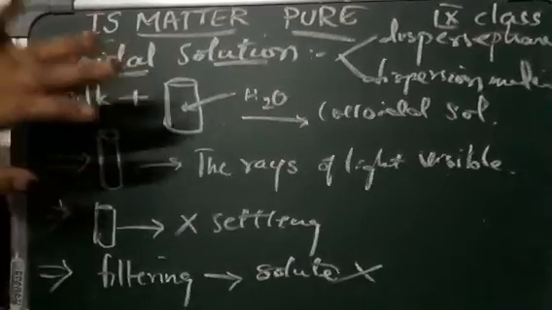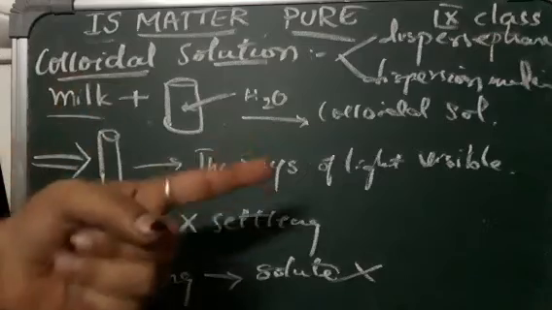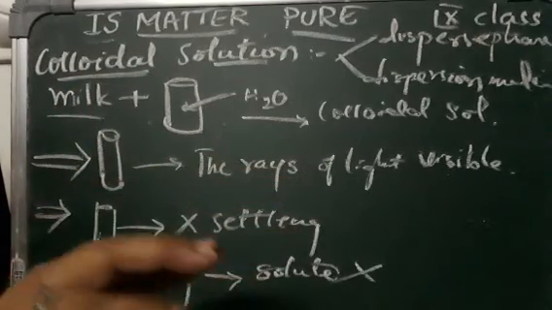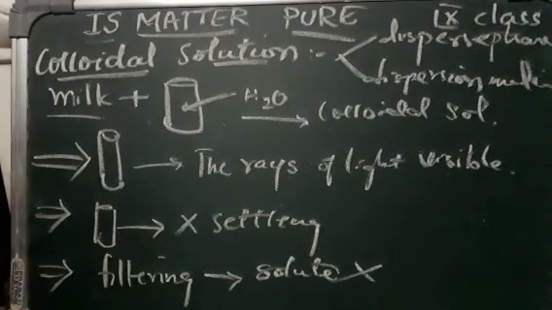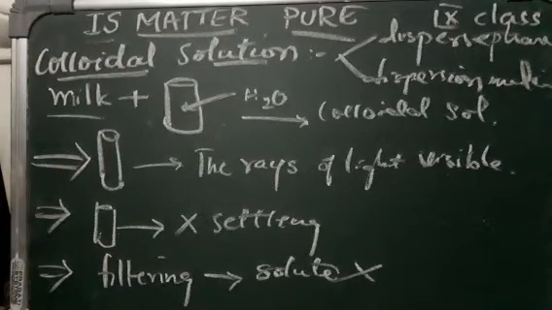So depending upon the physical states, you can have dispersed phase and dispersed medium. What is dispersed phase? Dispersed phase is the substance present in a small proportion and consists of particles of colloidal state. Dispersion medium is the one in which the colloidal particles are dispersed. You can see that they are totally dispersed, and it is called the dispersion medium.